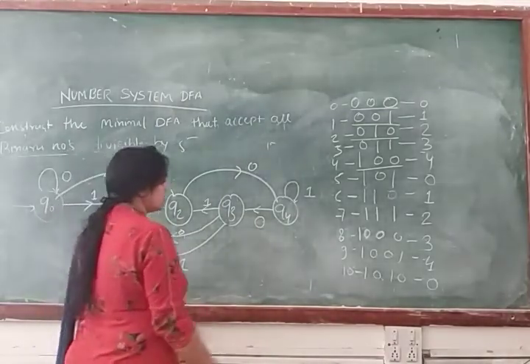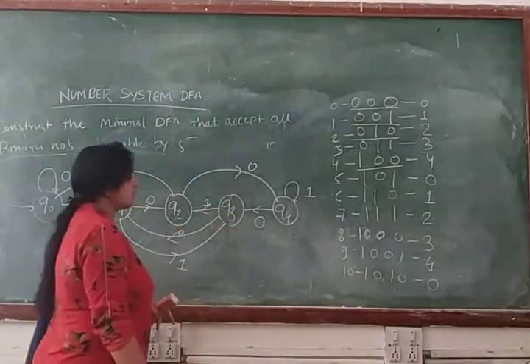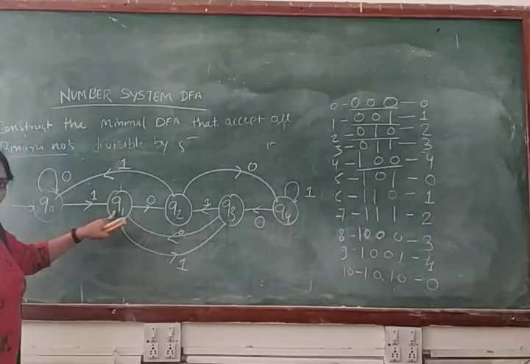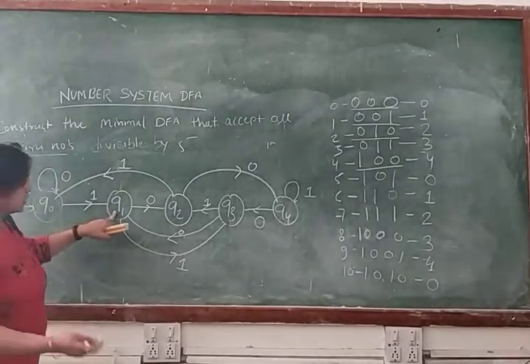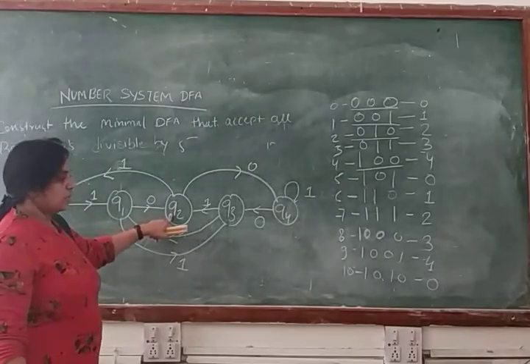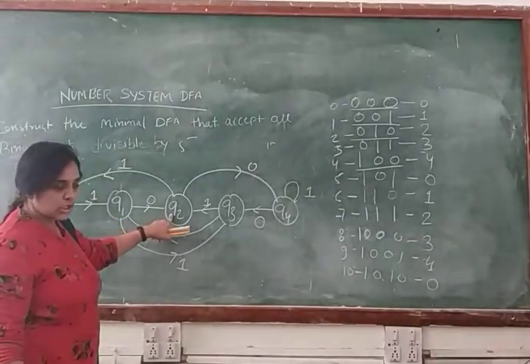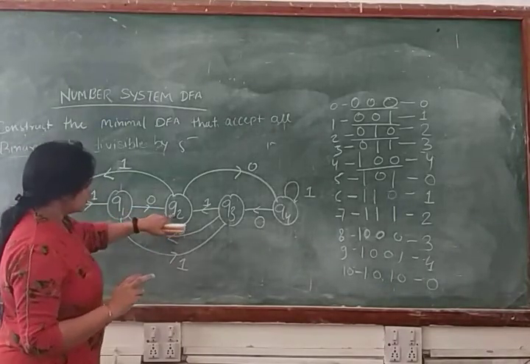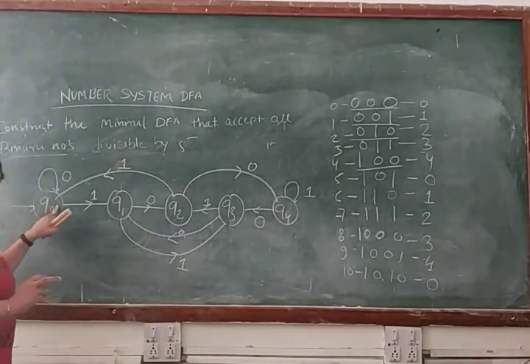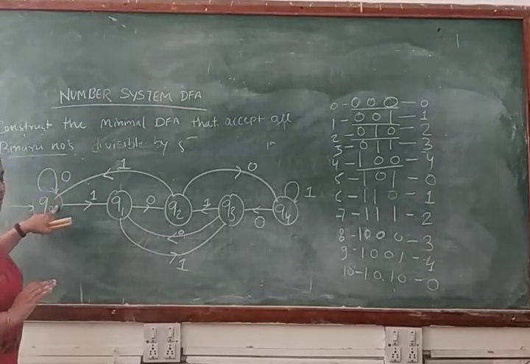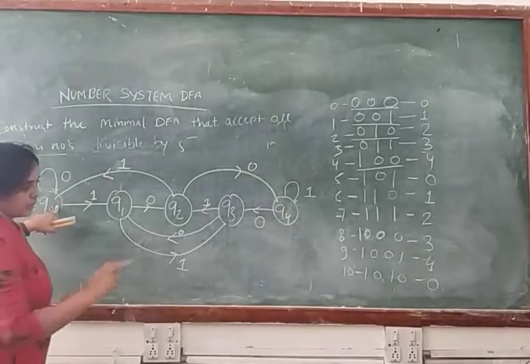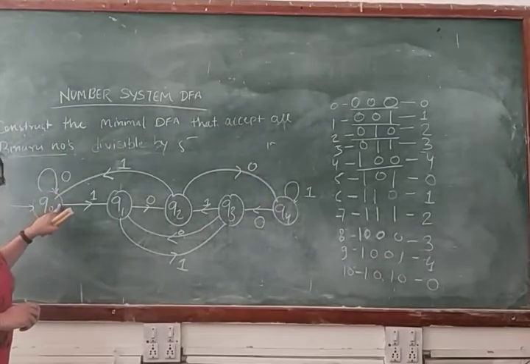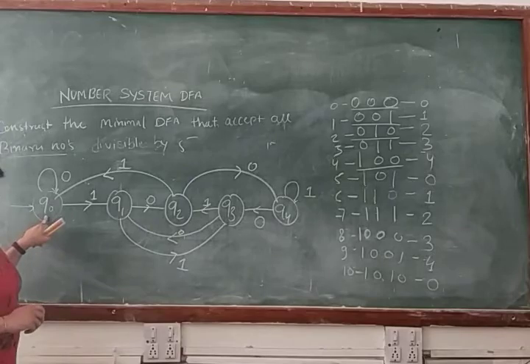Now check the next string, 1 0 1 0. So we start from the initial state. We have a transition for input symbol 1. Then 0. We have a transition for 0 also. Now we have reached state Q2. Now we have a transition for input symbol 1, so we have a transition for input symbol 1 also. Now we are at the state Q0. Now for 0, we have a transition for 0 also. Clear? So now our present state is Q0.